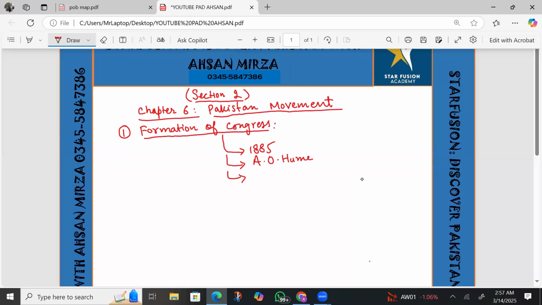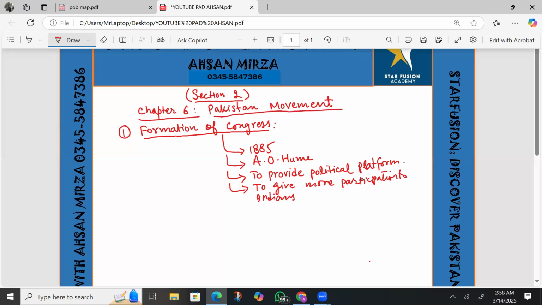Number three, what was the purpose? The British wanted to provide a platform to Indians, a political platform. That was the first main objective. The next objective of the formation of Congress was to give more participation to Indians in the political apparatus under the British rule.